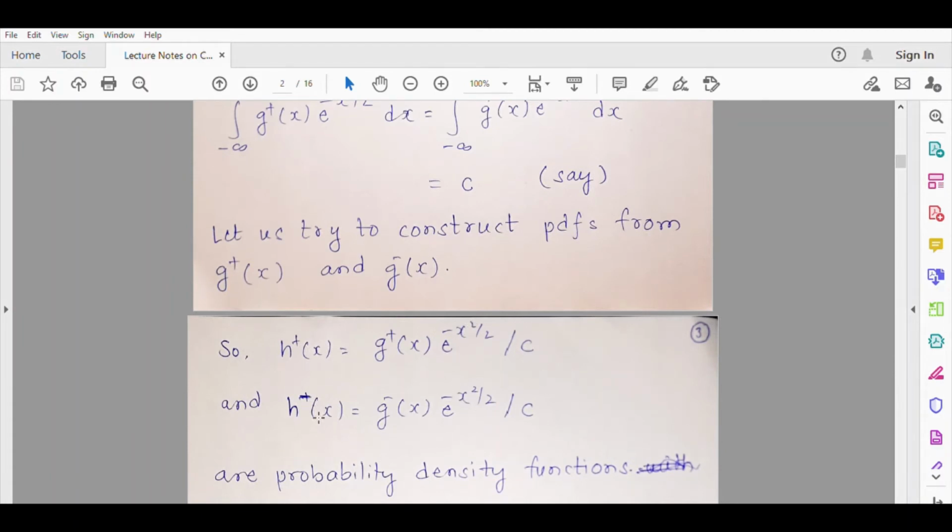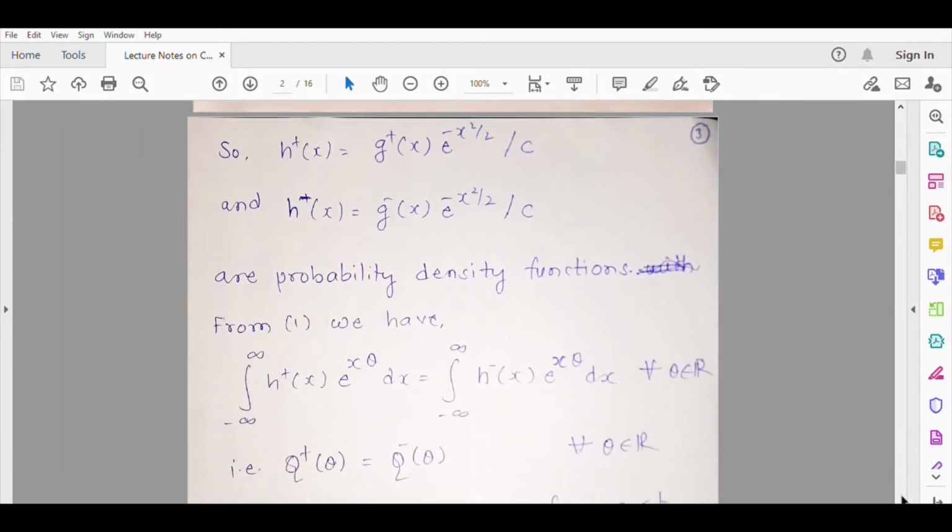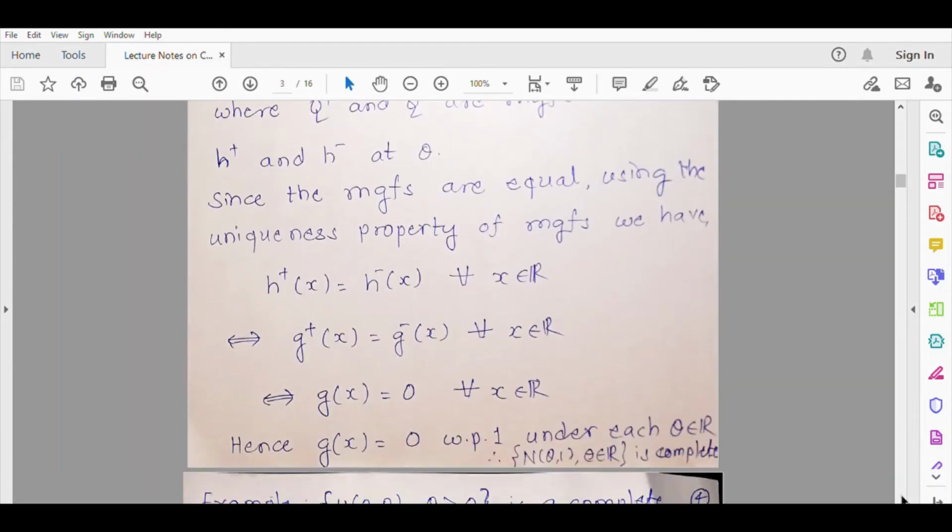So when h plus x equals h minus x, you get g plus x is equal to g minus x. So h plus x is equal to h minus x is equivalent to g plus x is equal to g minus x. And so this is equivalent to g x is equal to 0 for every x in R. So because the entire real line is covered, the probability that g x is equal to 0 is 1. And so this is with probability 1.